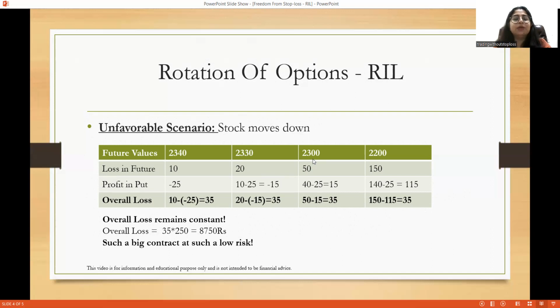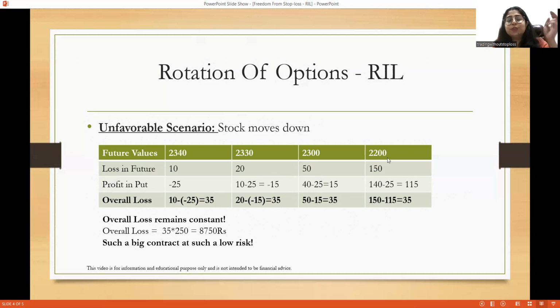Now let's say it comes down to 2300. In that case, there is a loss of 50 points in the future and a net profit of 15 points in the put option. The overall loss is 50 minus 15, that is 35 points again.